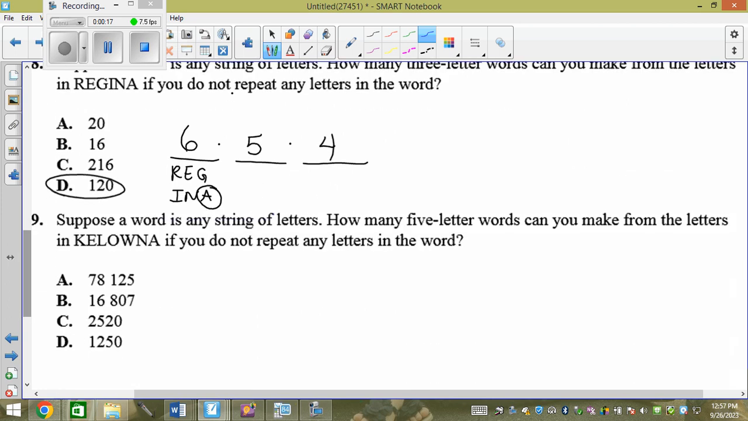Suppose a word is any string of letters. How many 5-letter words can you make from Kelowna? So this would have 7 then, which is